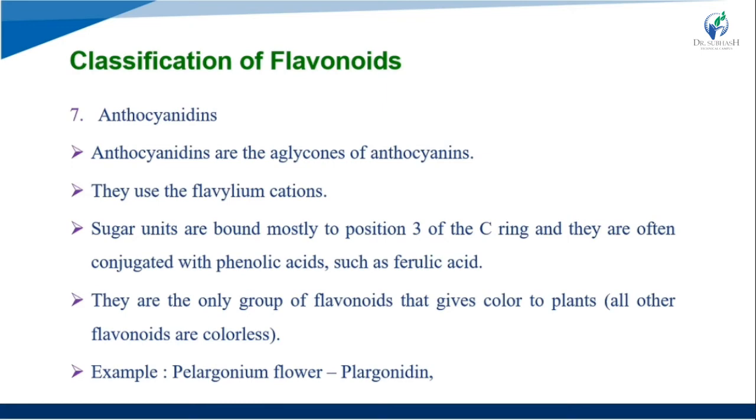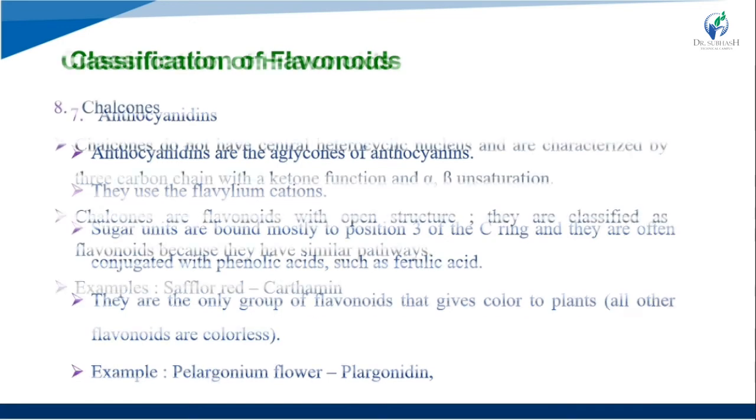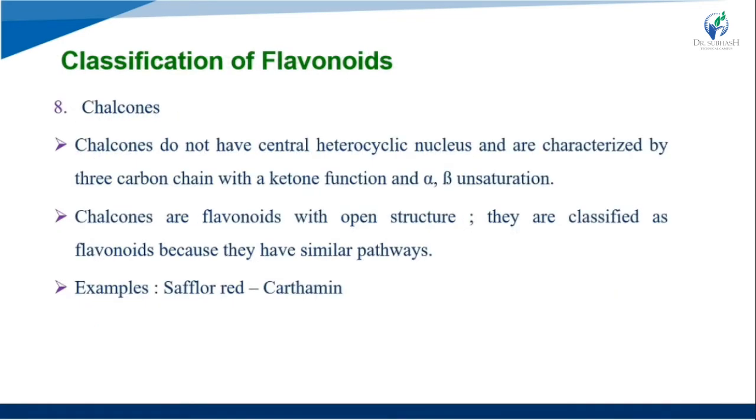An example is the pelargonium flower, in which the pigment is pelargonidin. Then the eighth class is chalcone.